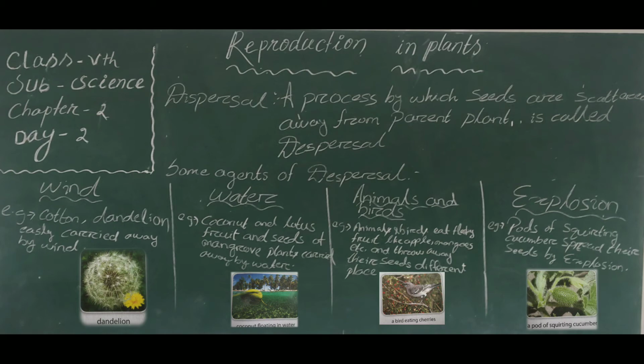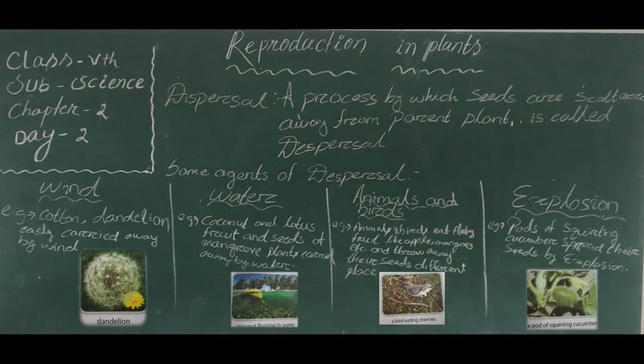Next one, seed dispersal by animals and also birds. There are different ways in which animals and birds disperse seeds. A few animals and birds are attracted to bright colorful fruits.